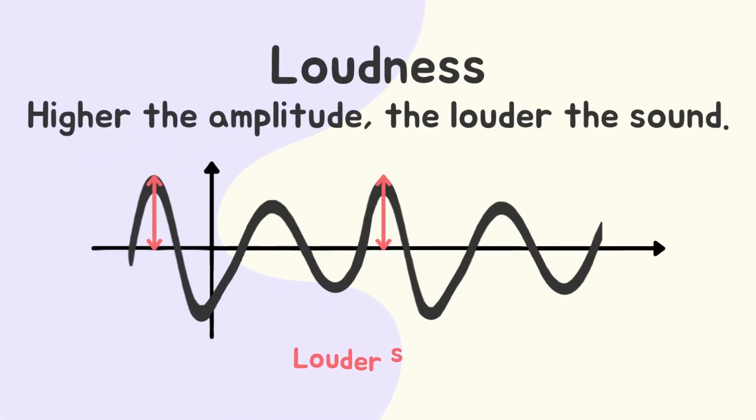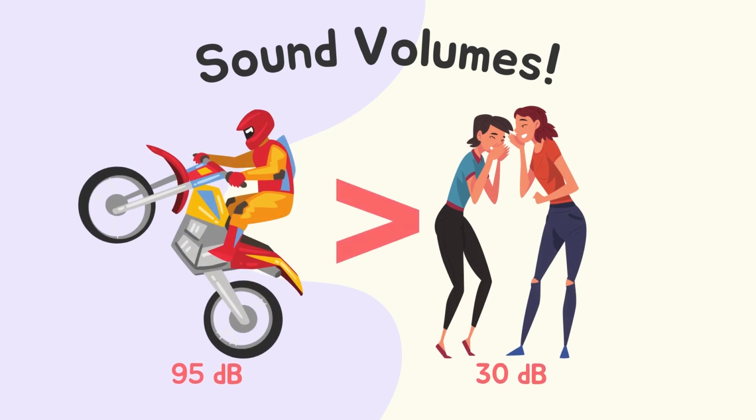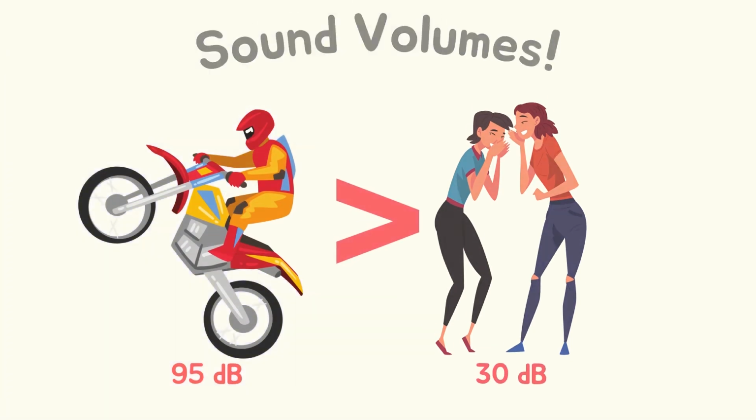Another quality is the loudness. Loudness is in relation to the amplitude. The higher the amplitude, the louder the sound will be. Loudness is measured by decibels. A motorcycle is 95 decibels, whereas a whisper is only 30 decibels.